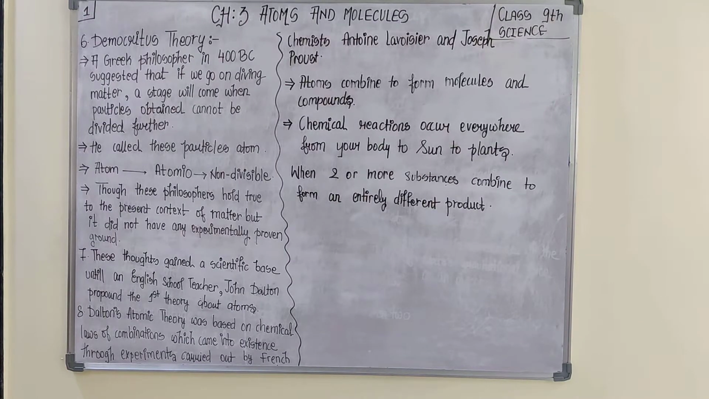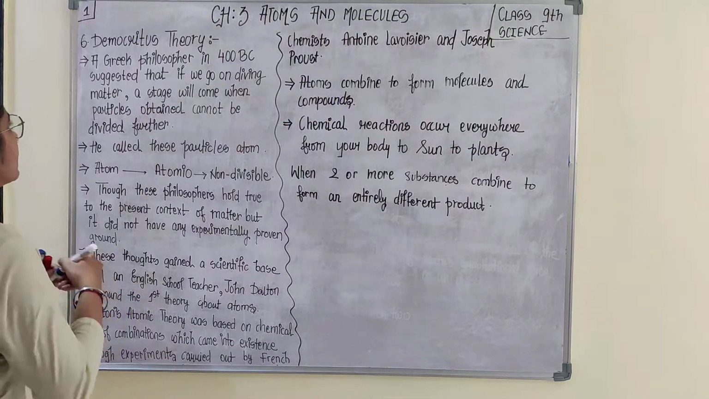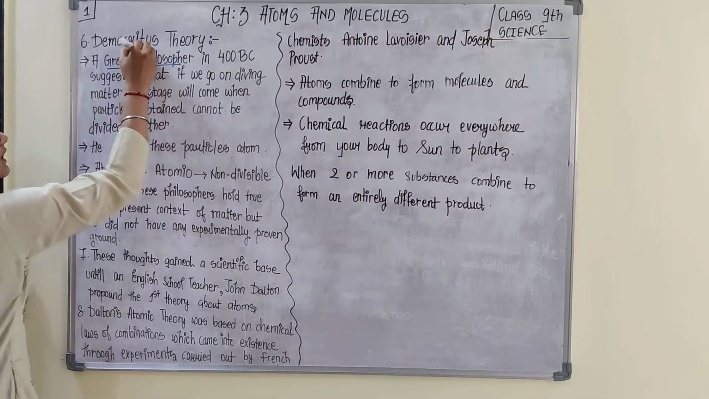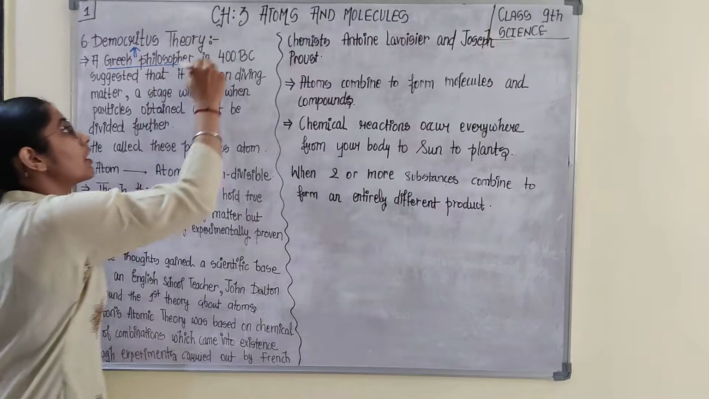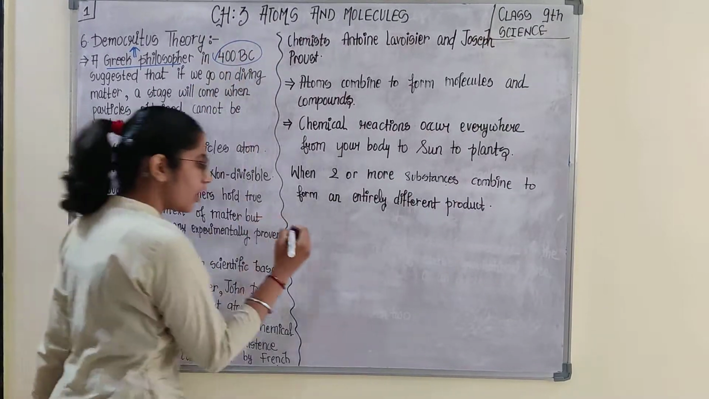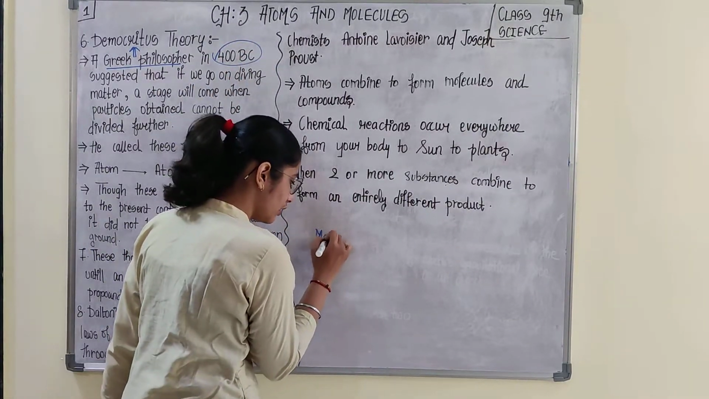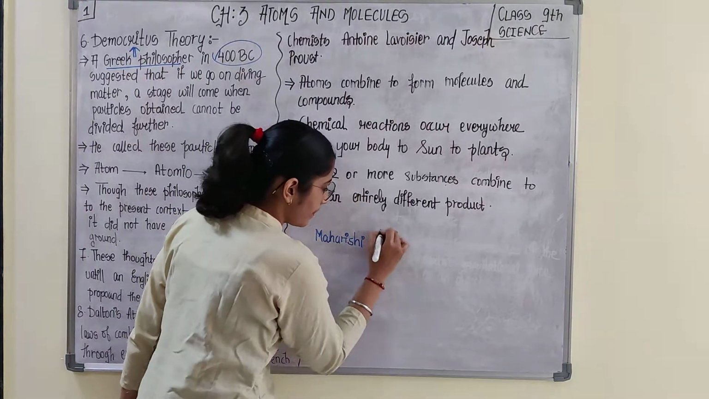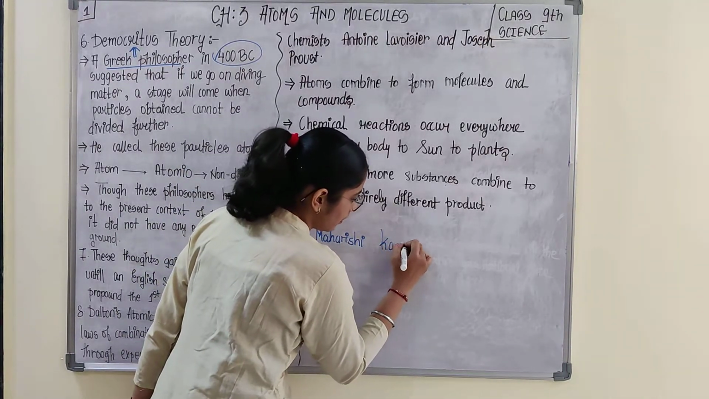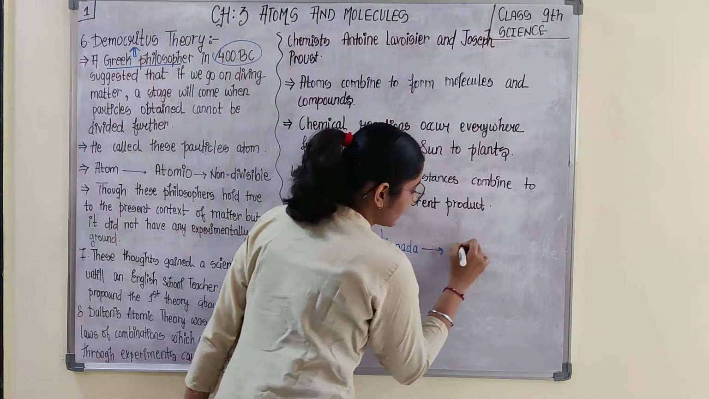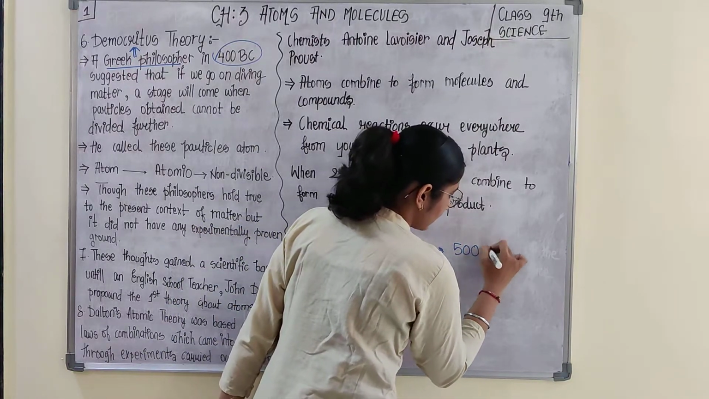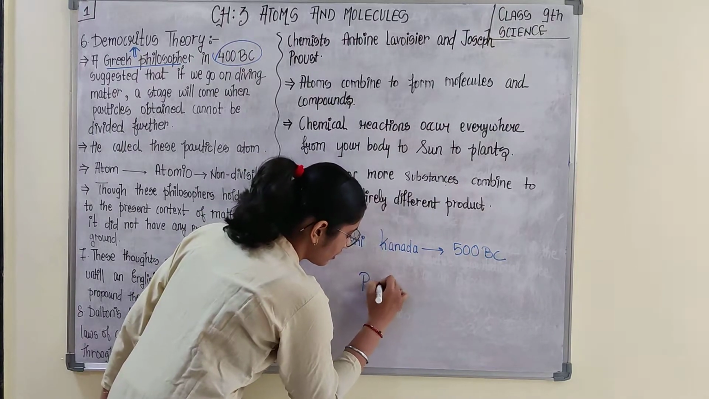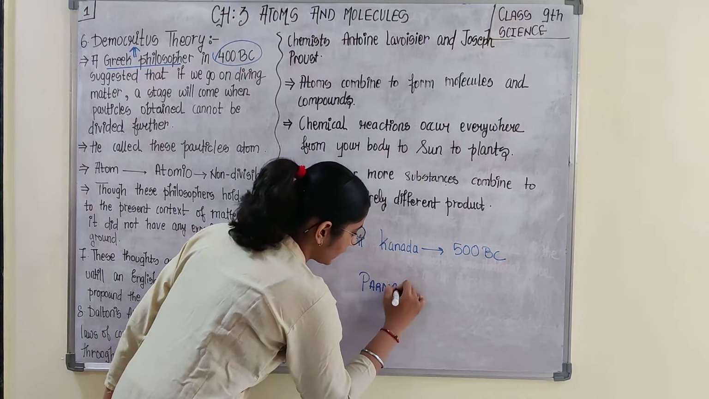So Democritus gave a theory. Democritus was a Greek philosopher in 400 BC. So if you recall, Maharishi Kannada in 500 BC gave knowledge about Parmanu.